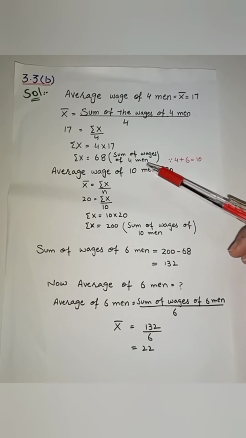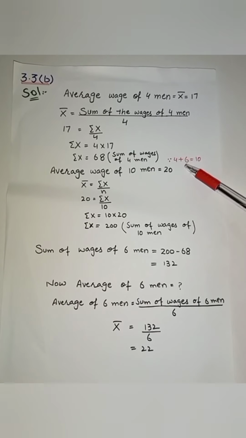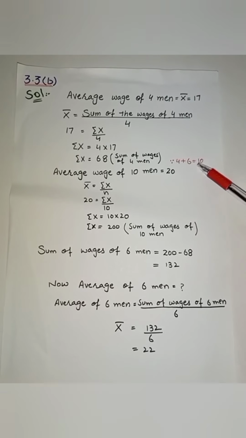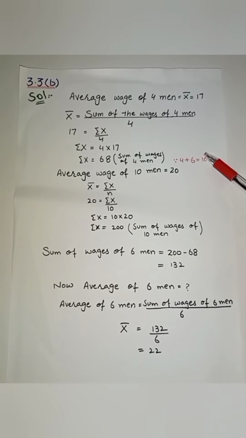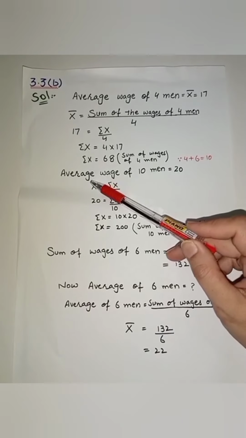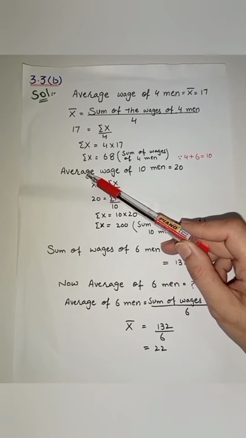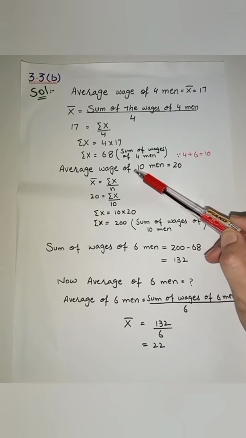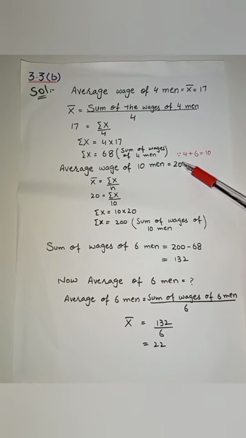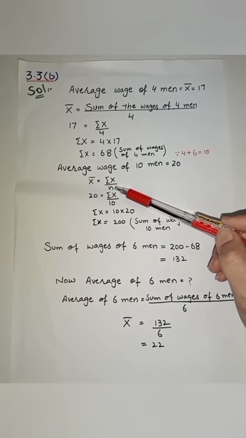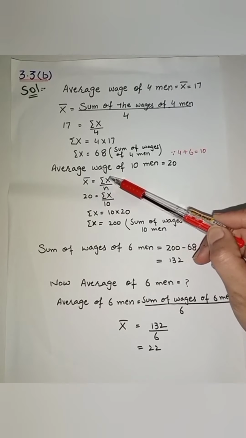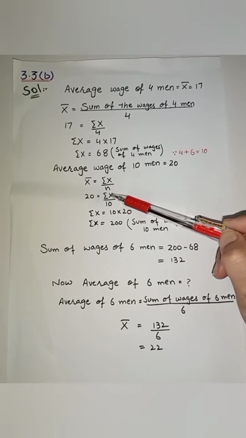Now we have further 6 men. So 4 plus 6 is equal to 10. So now the average wage of these 10 men is equal to 20. We have the mean formula, that is x bar is equal to sum of x divided by n.